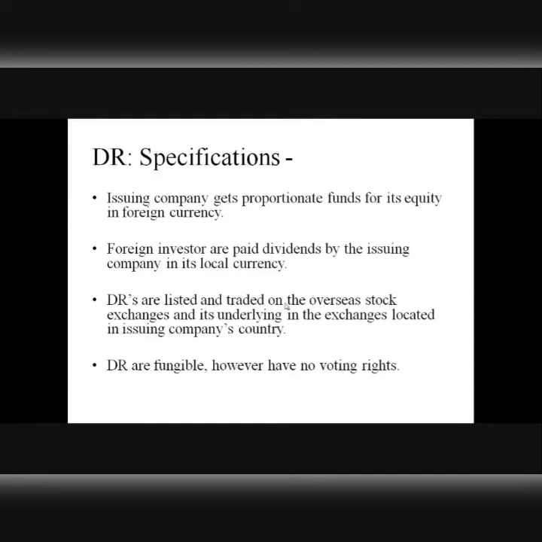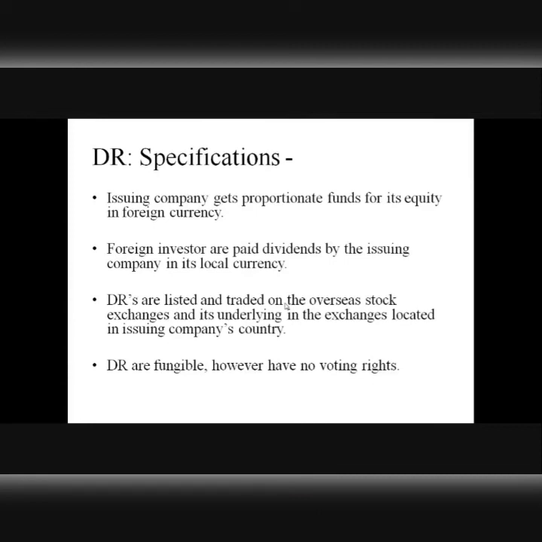Number third is the cross or dual listing feature in DR. This cross and dual listing feature in DR has advantages for both investor as well as issuing company. Finally, DRs are fungible, as was already discussed with you. The DRs have fungibility feature that they can be converted into the equity shares and back, right?